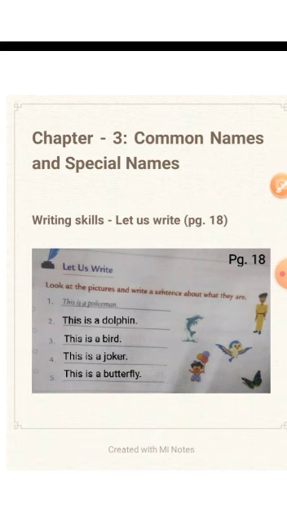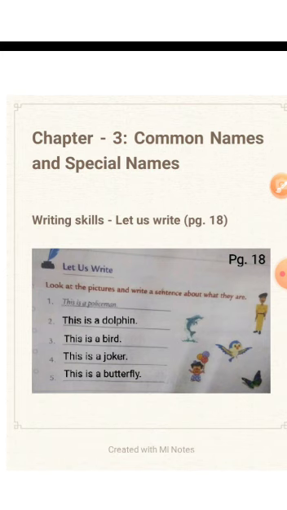This is a butterfly. Here you have to remember, children, a sentence begins with a capital letter and ends with a punctuation mark, meaning a full stop or a question mark. Here we are making a statement, so we have to use a full stop. If we ask something, then we have to put a question mark. So how many sentences did we make? Five sentences by looking at the pictures.